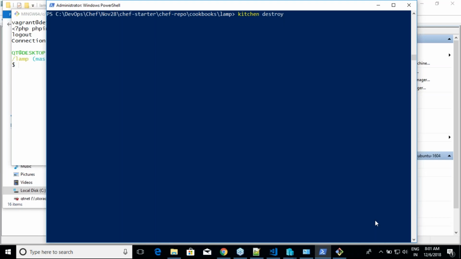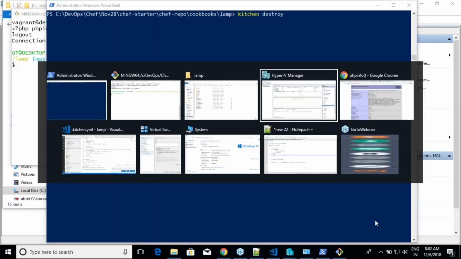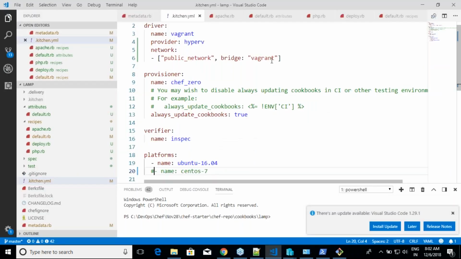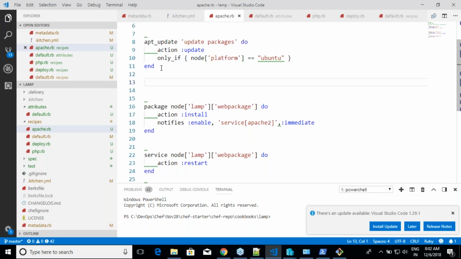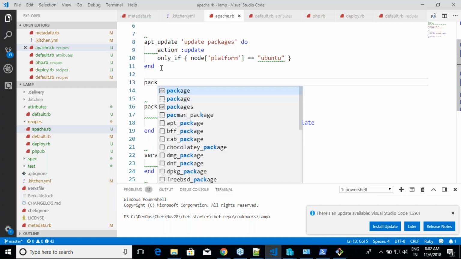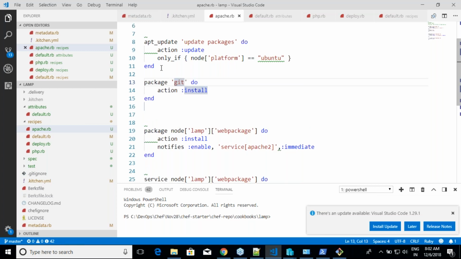Or when you have this, let us assume that you have made some changes to your cookbook. Now you go into apache.rb, and let us assume that you are making some change. Let us assume that I want to install Git in both the machines for some reason. So I'll just say package Git. I'll remove this because it has nothing to do with LAMP. We have made some change.